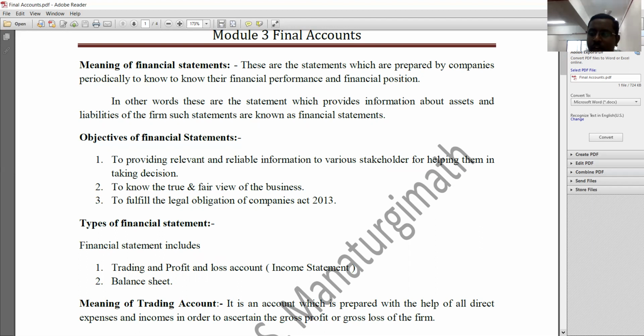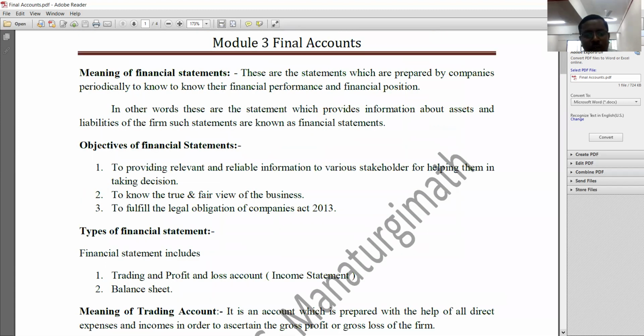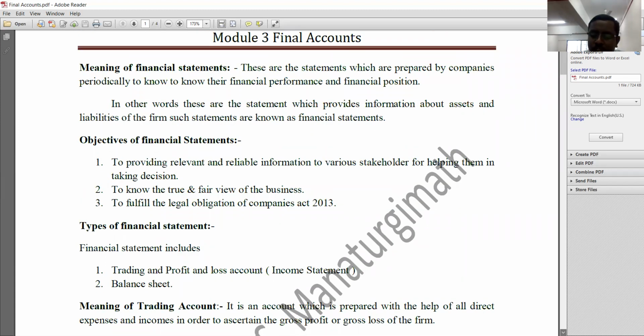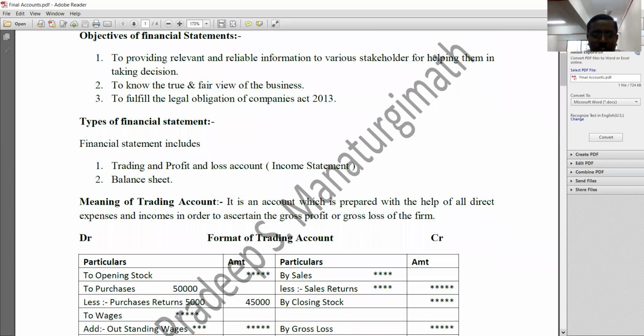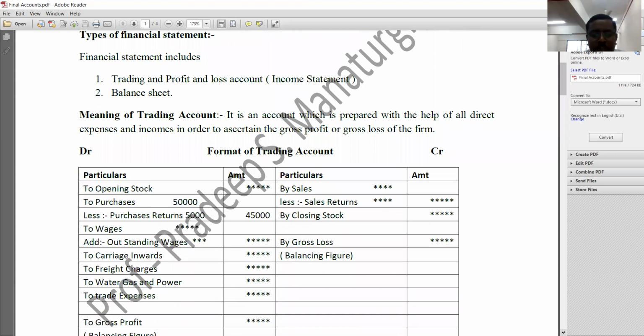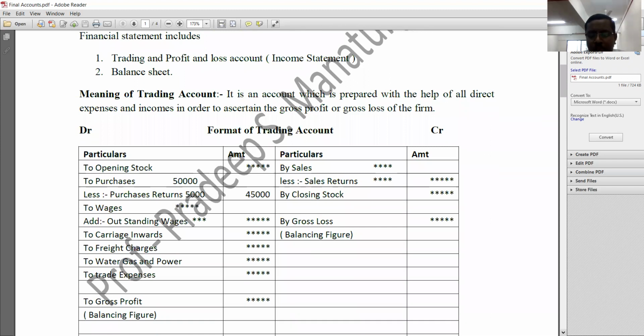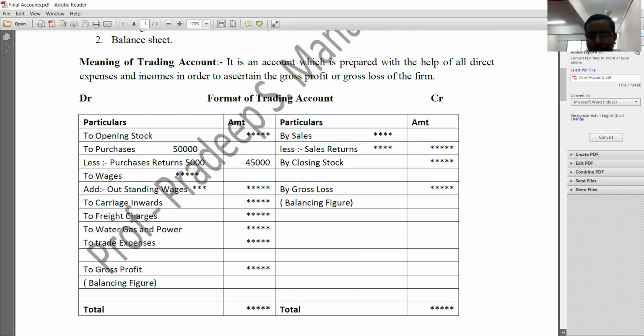First one is a trading account, second one is a profit and loss account, and the third one is a balance sheet. So what is the composition of final account in case of a sole trading concern? It includes a trading account, profit and loss account, and balance sheet. Now let's see what is the meaning of trading account, why we should prepare a trading account, and what is its format. Similarly, we'll discuss profit and loss account, and last we will discuss balance sheet.